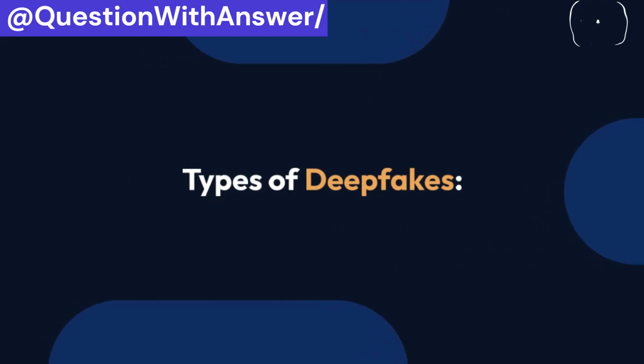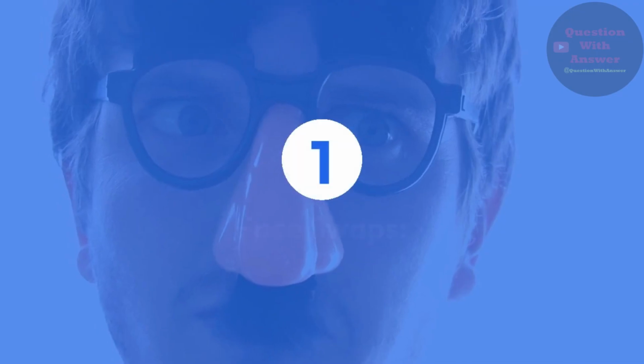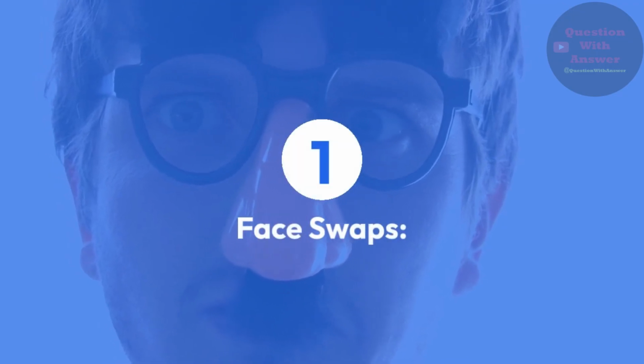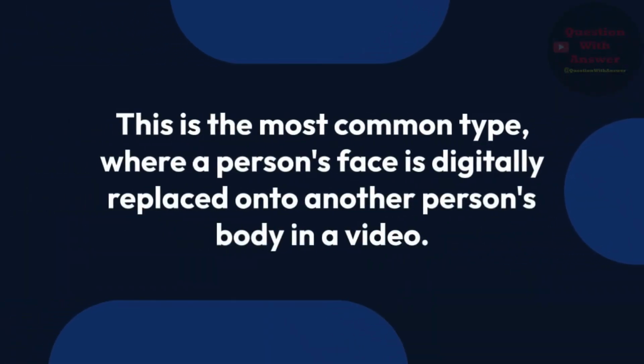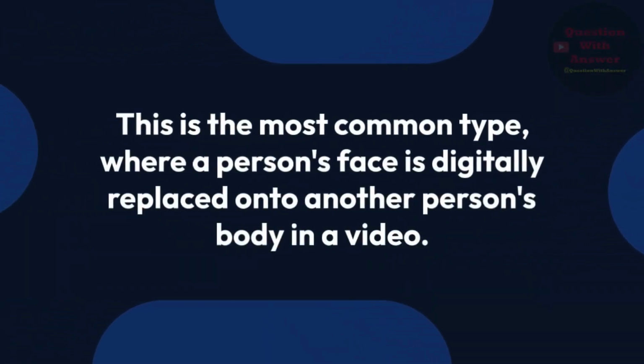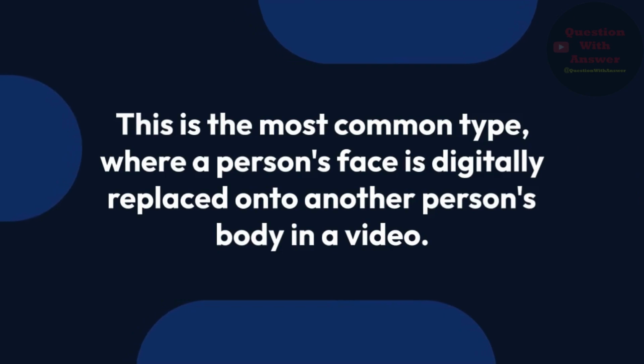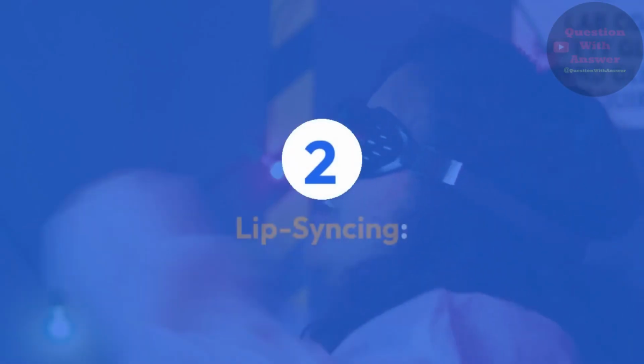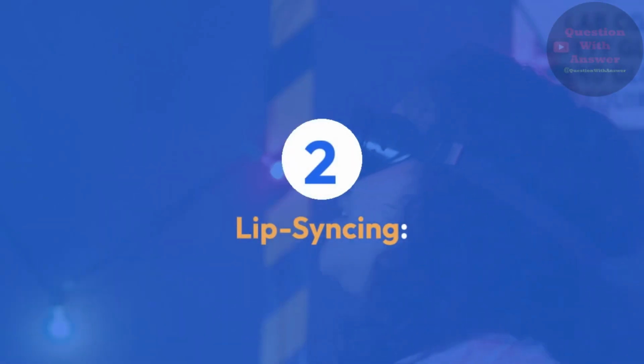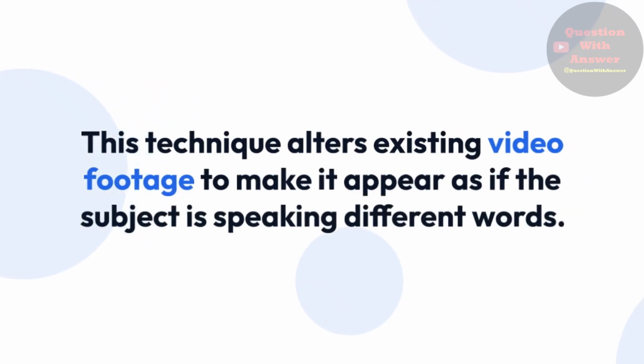Types of deepfakes. 1. Face swaps. This is the most common type, where a person's face is digitally replaced onto another person's body in a video. 2. Lip syncing. This technique alters existing video footage to make it appear as if the subject is speaking different words. 3.